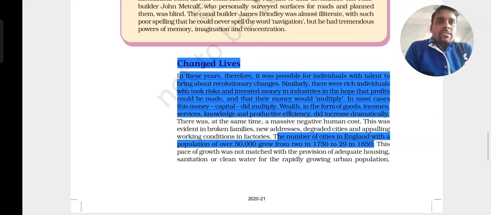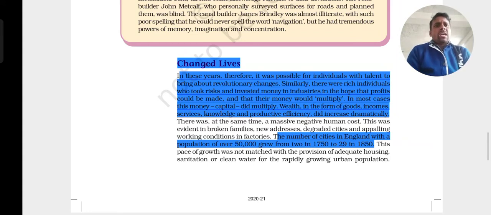In most cases, this money, known as capital, did multiply. Wealth in the form of goods, income, service, knowledge, and productive efficiency did increase dramatically. In the sense, the life of the people has been changed.